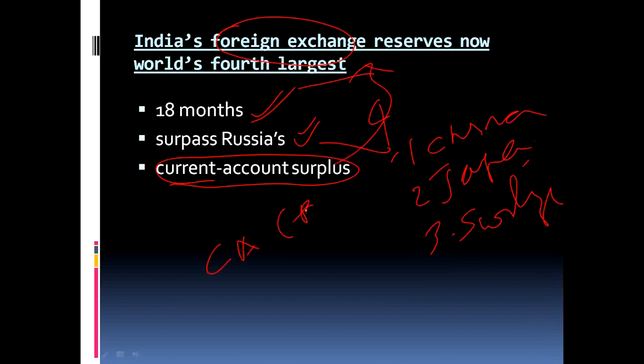Current account and capital account. If I start explaining all this, then it will take a lot of time and the video will be longer. I will make a separate video on this, if you are interested. Let's move on to the next article.